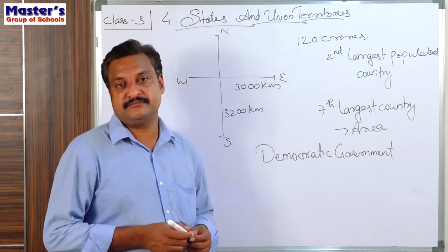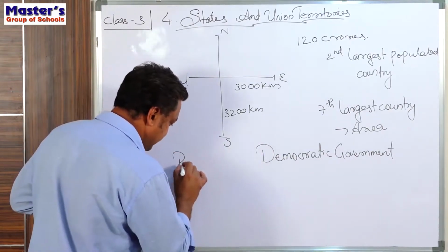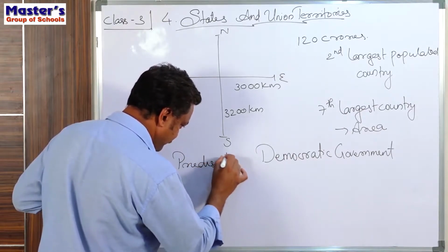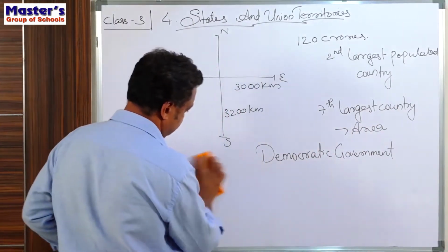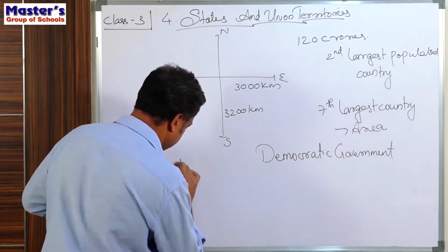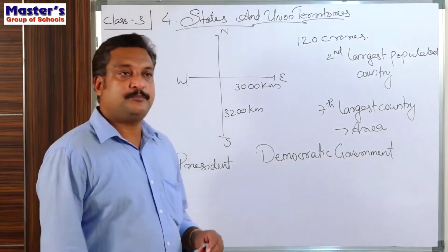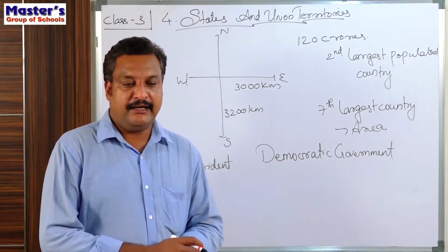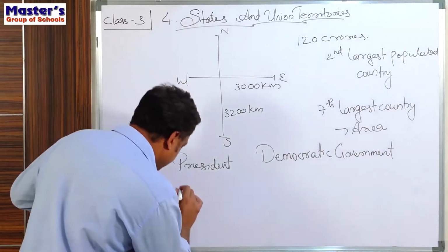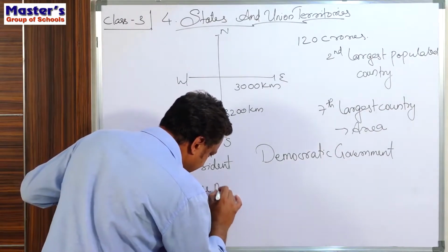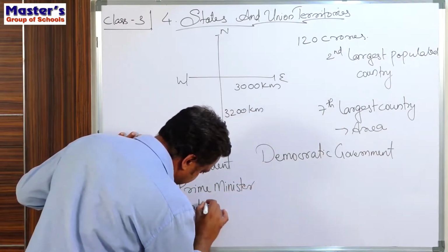Who is the head of the nation? The head of the nation is the President of India. The President is the head of the nation, and he is assisted by a Prime Minister and a cabinet of ministers.